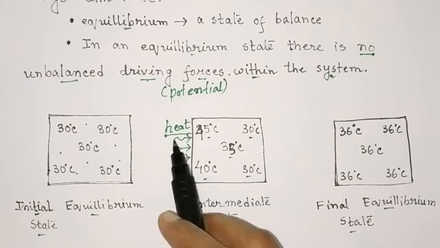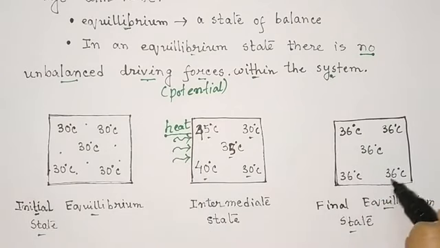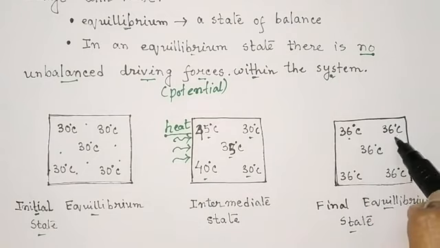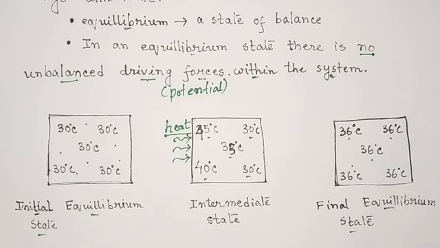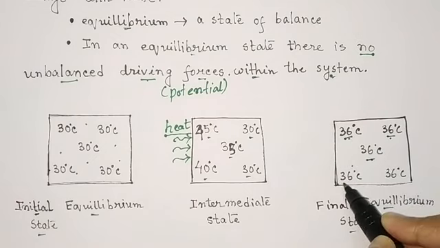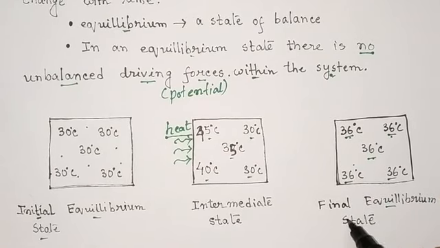After the supply of heat, the temperature of the system has increased, and at every point throughout the system there is a new temperature, 36 degrees centigrade. So this is the new equilibrium state.